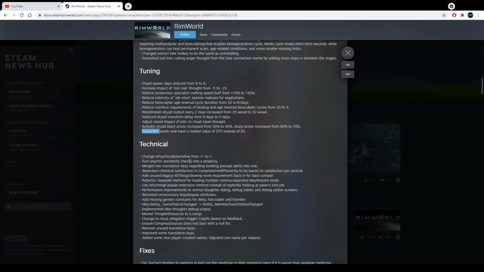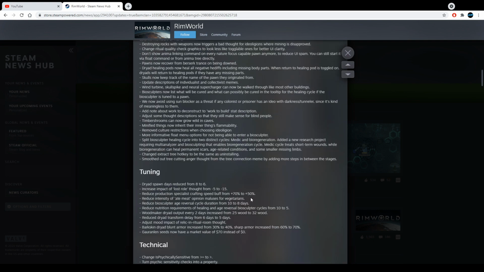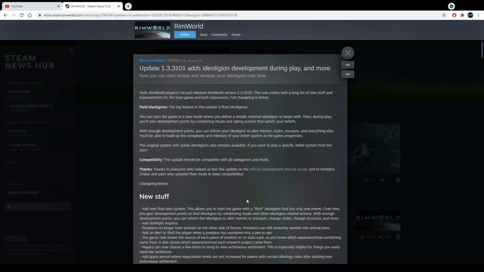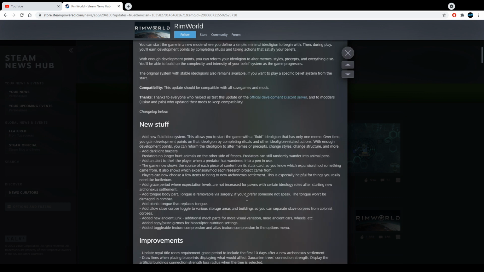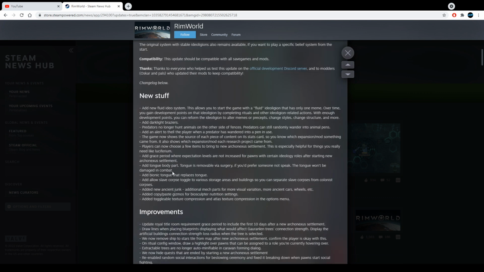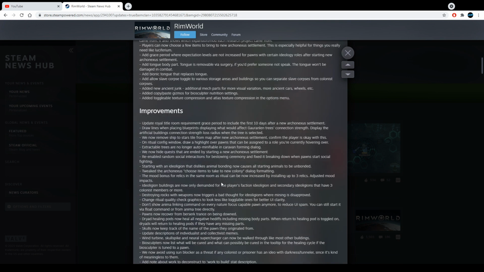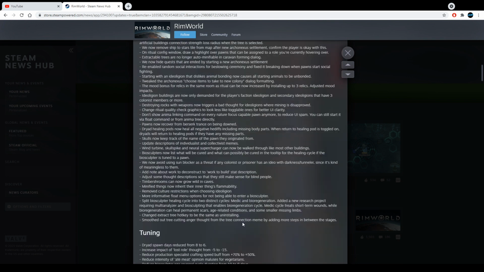Change psychically sensitive from bigger equal to bigger only. Okay, so basically, this brand new update is pretty interesting. I like the new stuff over here, including the tongue body part. Yeah, I like the improvements as well. There's a lot of new stuff.